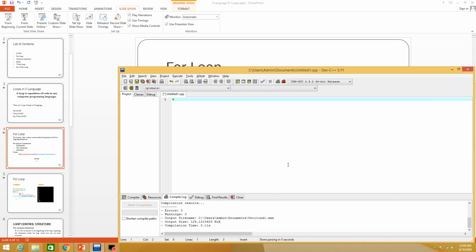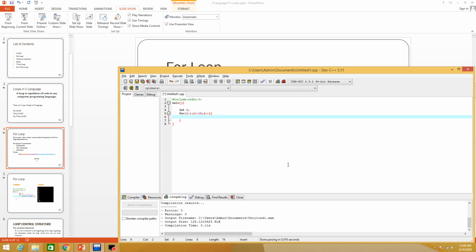Okay, first of all, include libraries, the standard input output header file, then the main function, main method. Then declare a variable, and now use a for loop, and then initialize the value of i, with the condition i less than or equal to 10. So this will print numbers from 1 to 10, and the increment is i++.